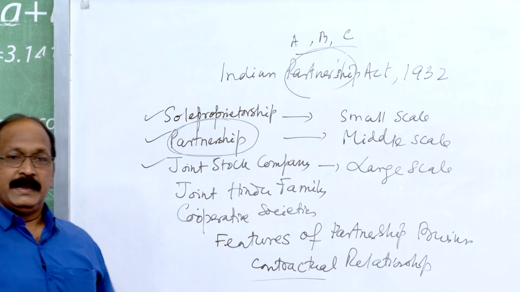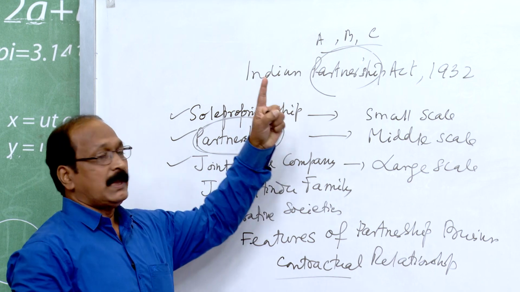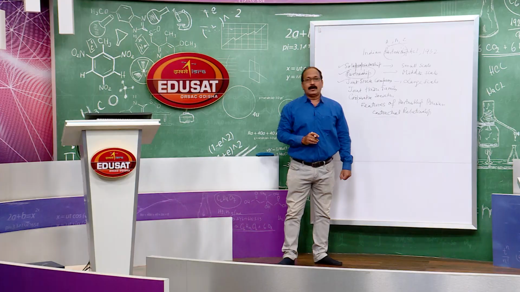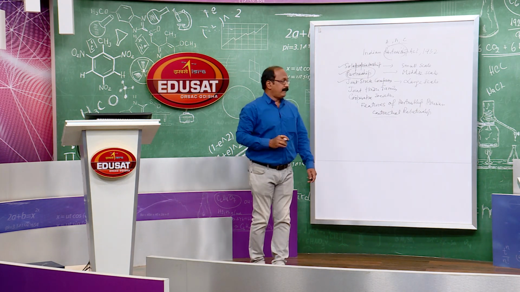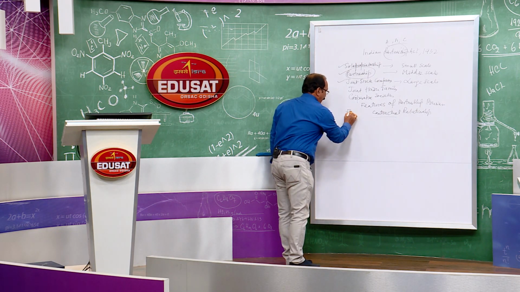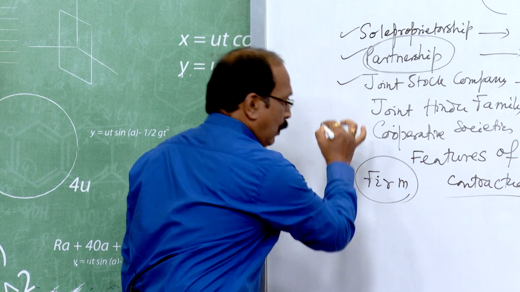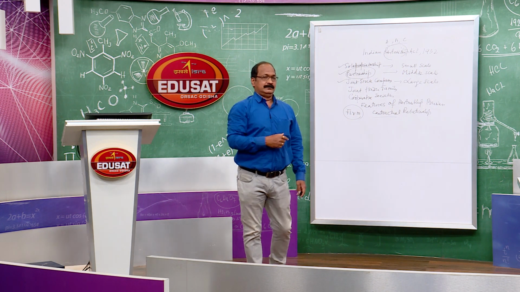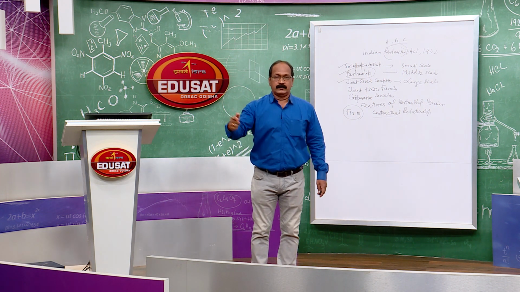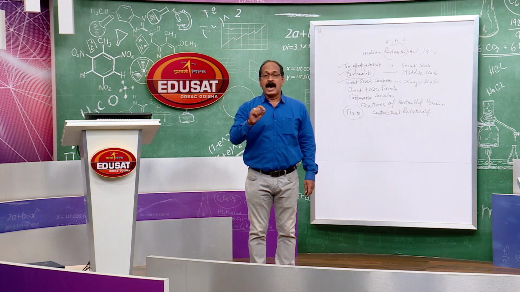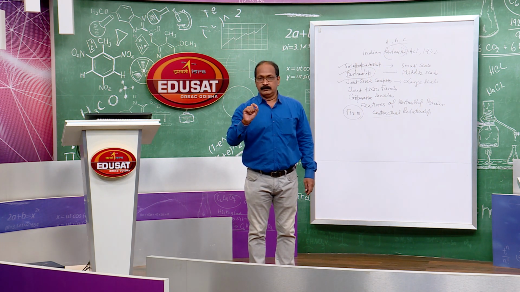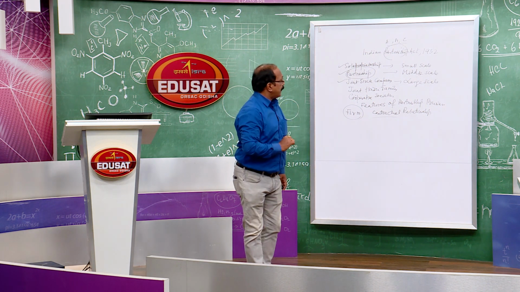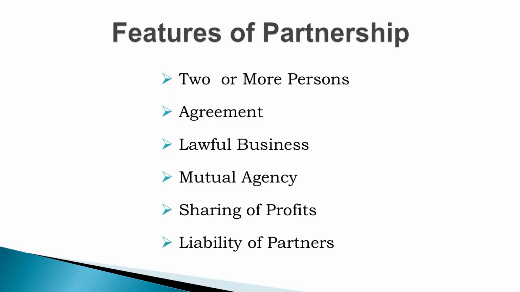Individually we call each of them a partner, but collectively we call that a firm, F-I-R-M. The name under which this business runs is known as the firm's name.